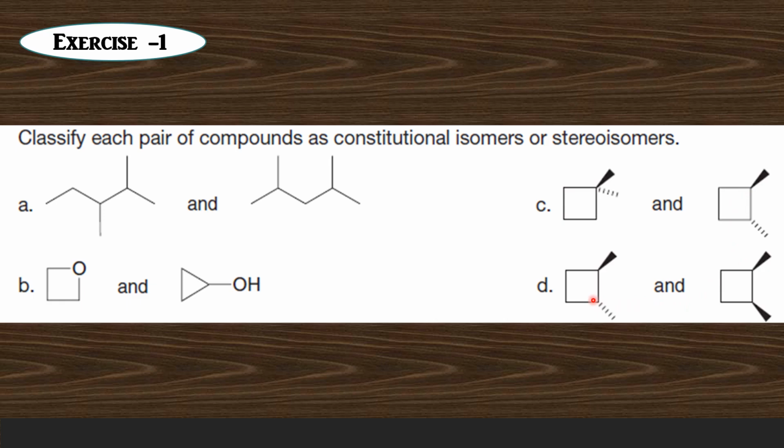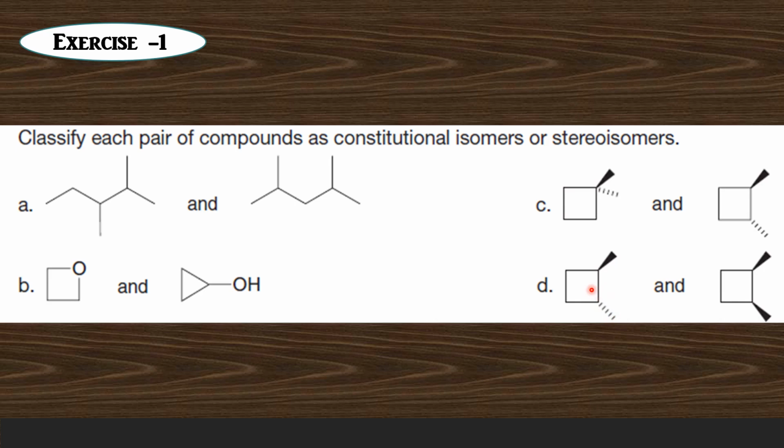Now the last pair, just look at these two molecules: cyclobutane and cyclobutane, with a methyl group and a methyl group on adjacent carbon atoms. Here again, two methyl groups are on adjacent carbon atoms, but in this case the two methyl groups are both on the beta side, and here one is on the beta side and the other is on the alpha side.